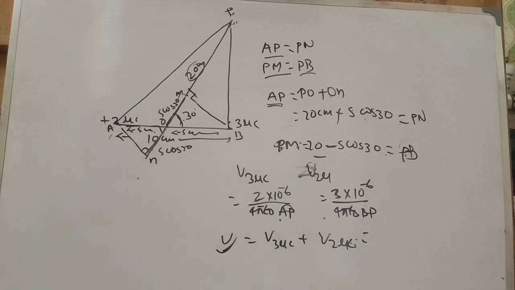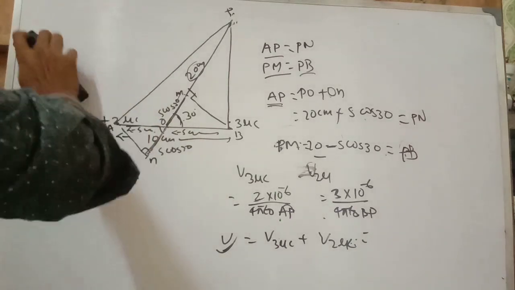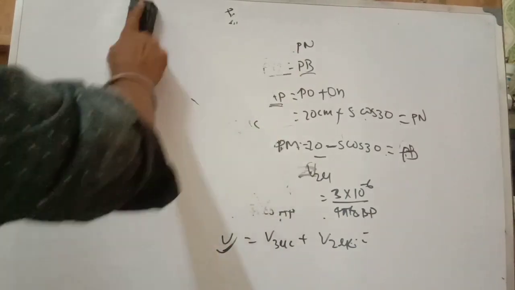Now the second question. Compute the electric potential and the potential gradient at a distance of 10 to the power minus 12 meter from the center of the gold nucleus.